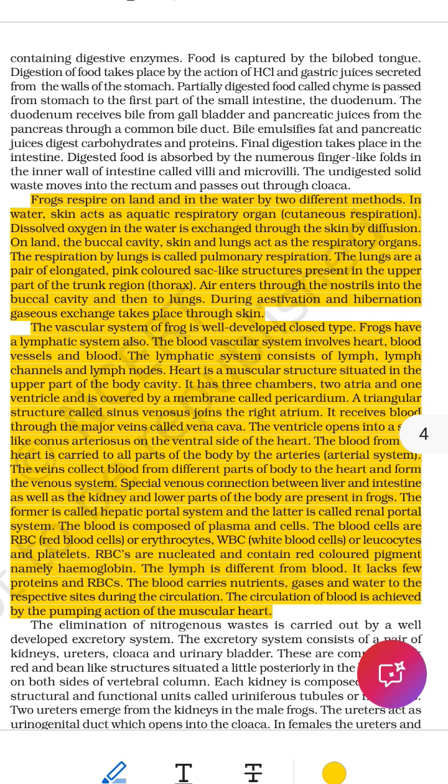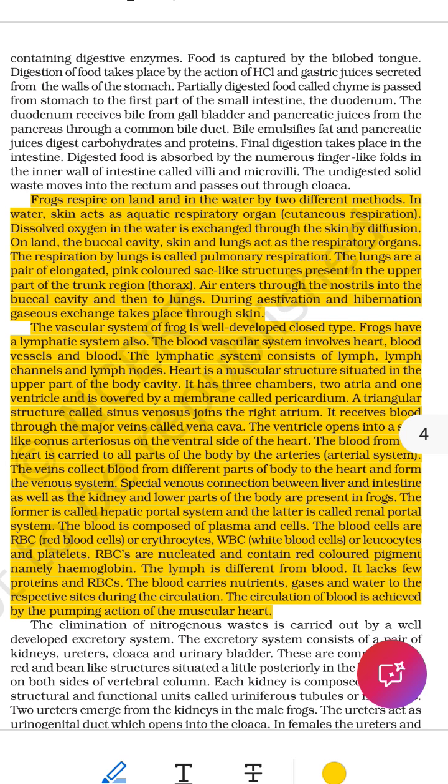Number 2, pulmonary respiration on land. Frogs use lungs like humans when they are on land. They also use the buccal cavity, mouth, and skin to help. Lungs are 2 pink, soft, sac-like structures in the chest area, the thorax. Air enters through the nostrils, goes into the mouth, then to the lungs. In the lungs, oxygen is taken into the blood and carbon dioxide is released. Note, frogs do not have ribs or a diaphragm, which humans use to breathe. Instead, they move their throat up and down to draw air in and out, called buccal pumping.